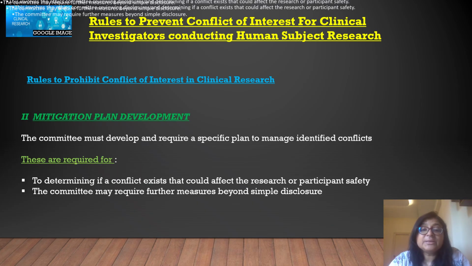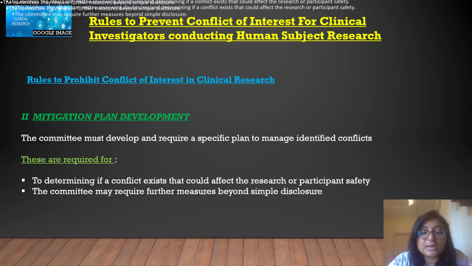Second is mitigation plan development. Obviously, to prevent this conflict of interest and maintain integrity, there must be some mitigation plan. The committee must develop and require a specific plan to manage identified conflicts. It should not be that there is nothing. If any research is going on, they must have some plan, and must go through forms on which they will disclose.